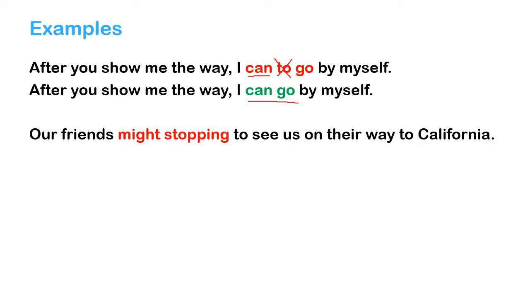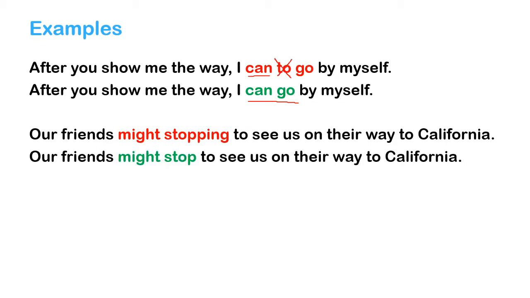Next, our friends might stopping to see us on their way to California. And the other sentence is, our friends might stop to see us on their way to California. The correct one here is, our friends might stop to see us. Also, it should be noted that after a modal, we are not supposed to use verb ing. That's why here the correct sentence is, our friends might stop to see us on their way to California.